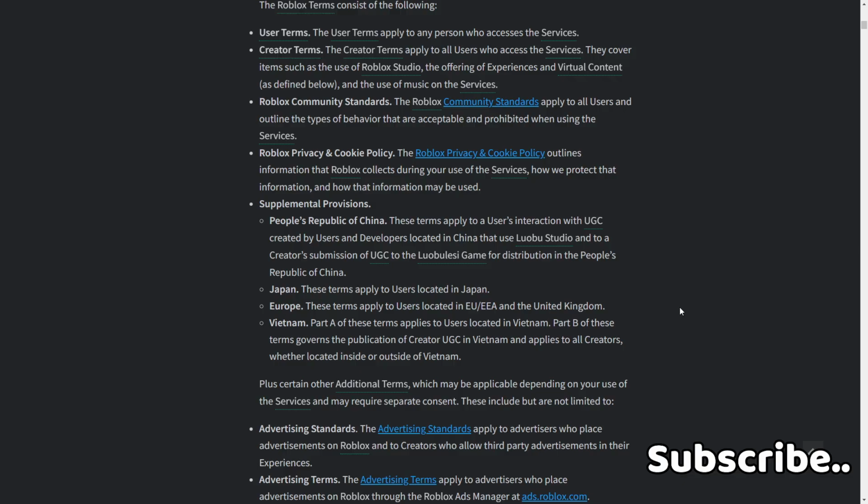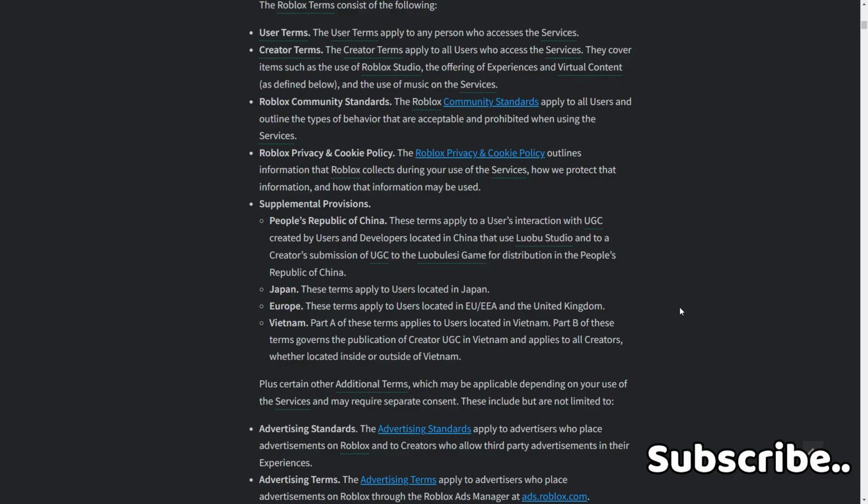People's Republic of China. These terms apply to a user's interaction with UGC created by users and developers located in China that use Luobu Studio, and to a creator's submission of UGC to the Luobu game for distribution in the People's Republic of China. Japan, these terms apply to users located in Japan. Europe, these terms apply to users located in the EU/EEA and the United Kingdom. Vietnam, Part A of these terms applies to users located in Vietnam.